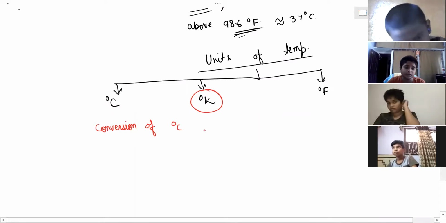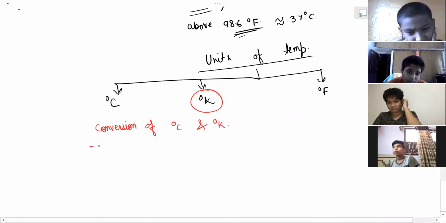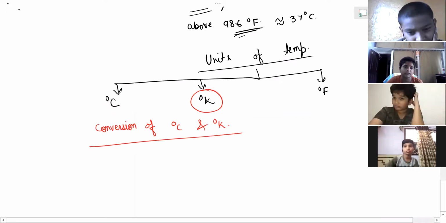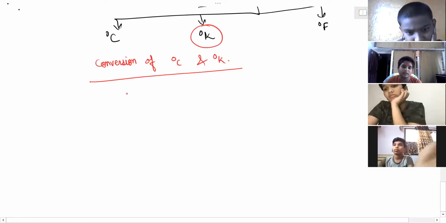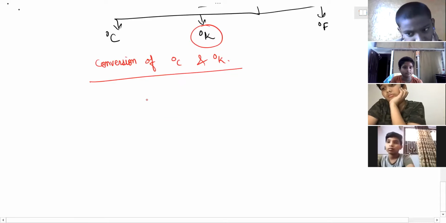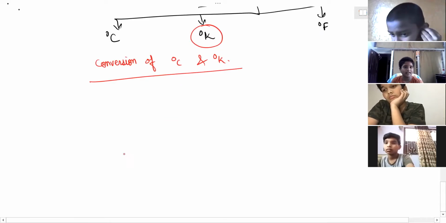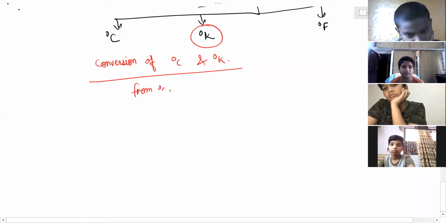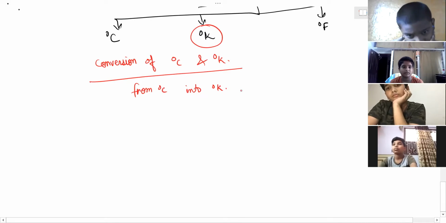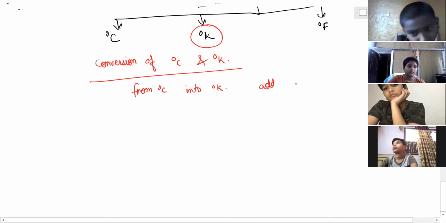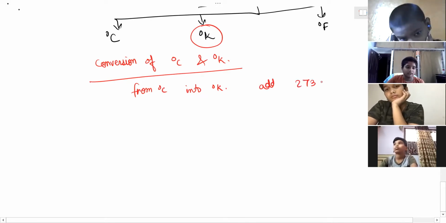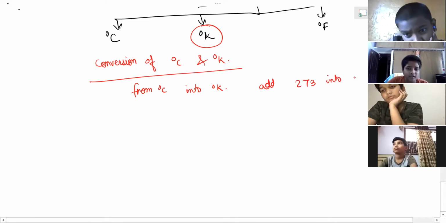Conversion of degree Celsius and degree Kelvin. I will tell one technique and after that we will ask the question. If you want to convert degree Celsius into degree Kelvin, we have to add 273. I have doubt. Calvin or Kelvin? Kelvin.